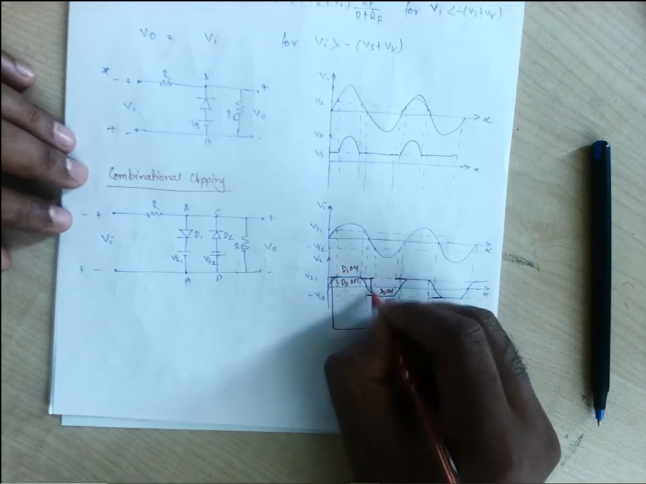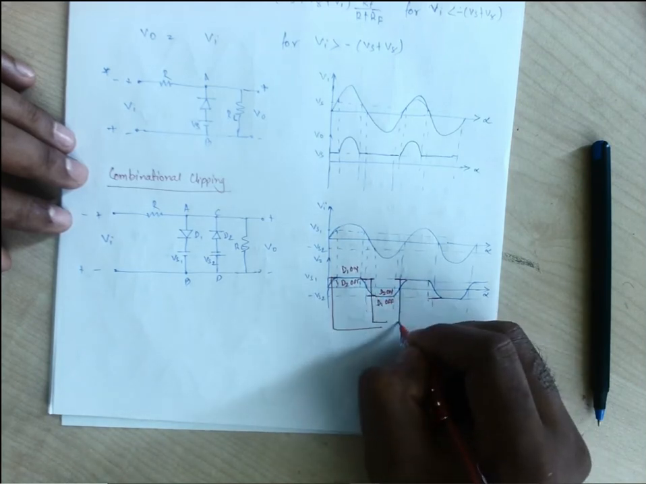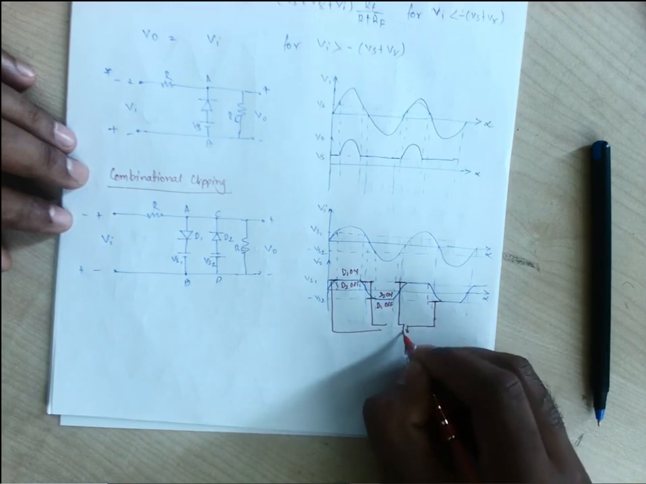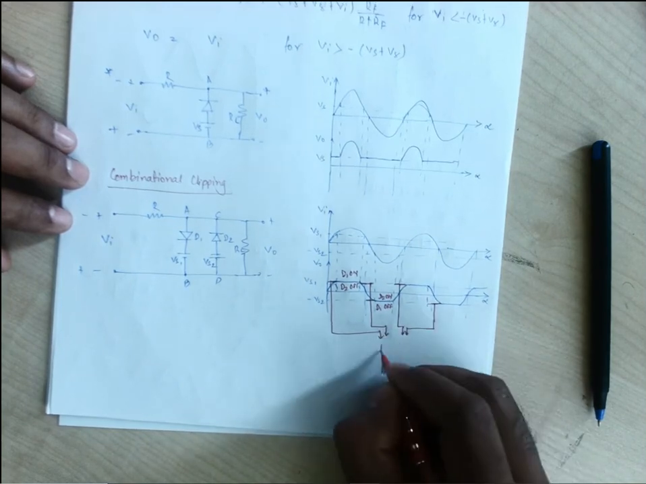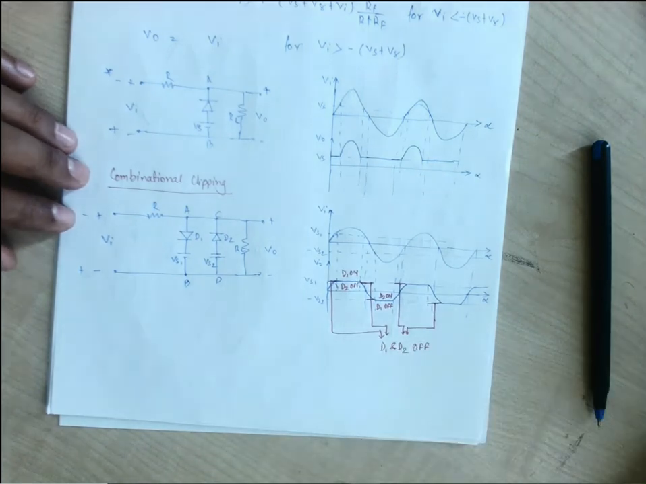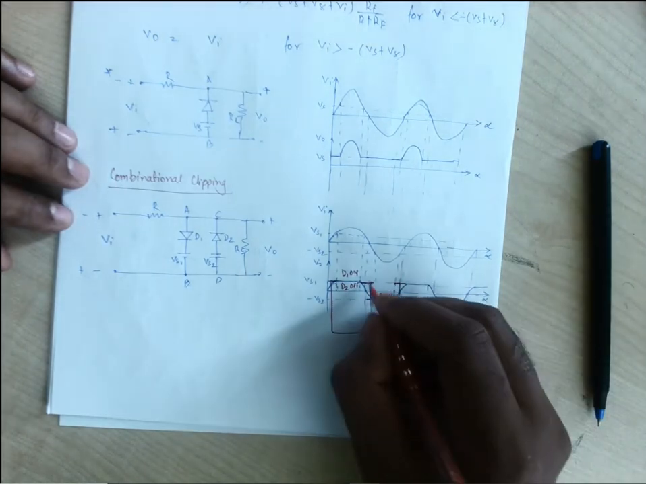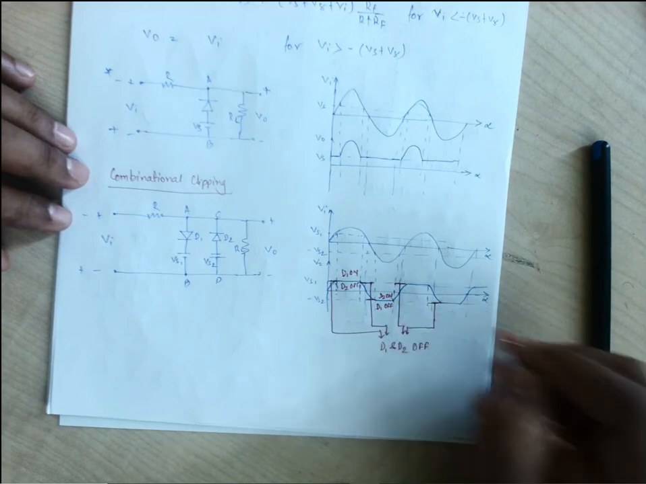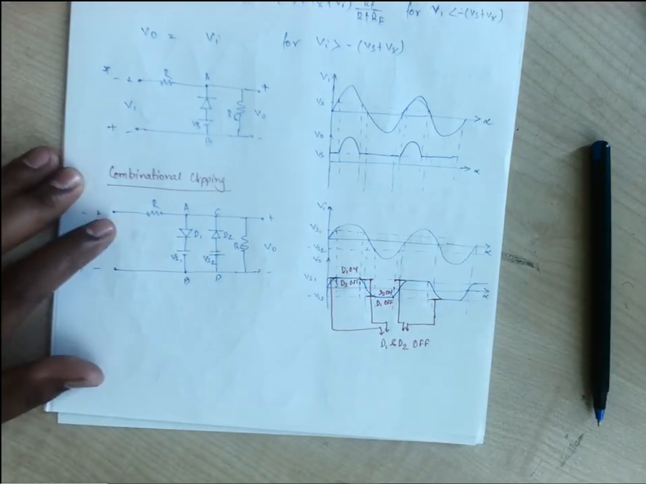Everywhere here you will find both of them off, D1 and D2 off. This is the part, as well as this part, as well as this part. Both of them are off.